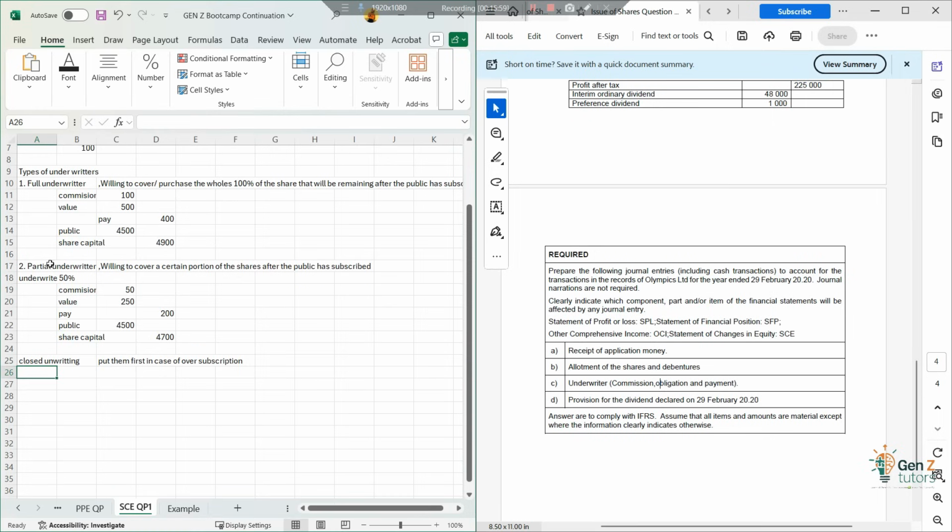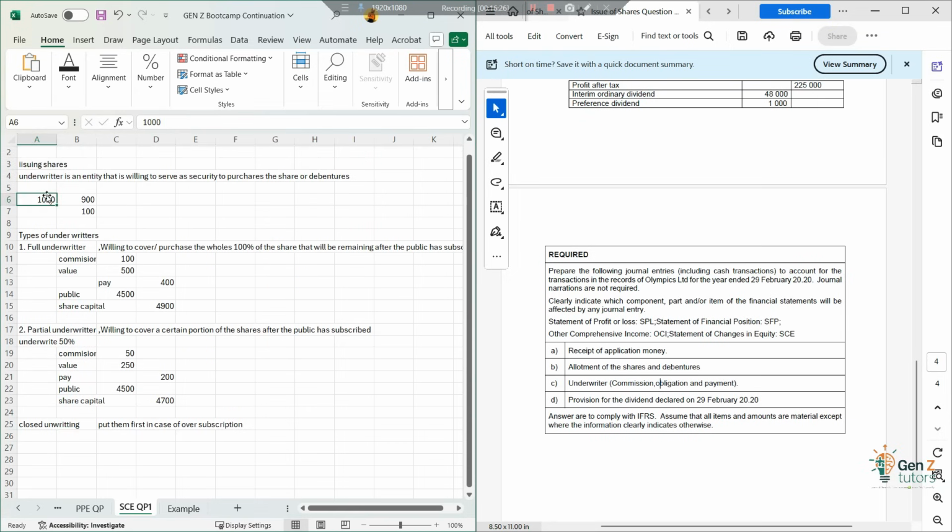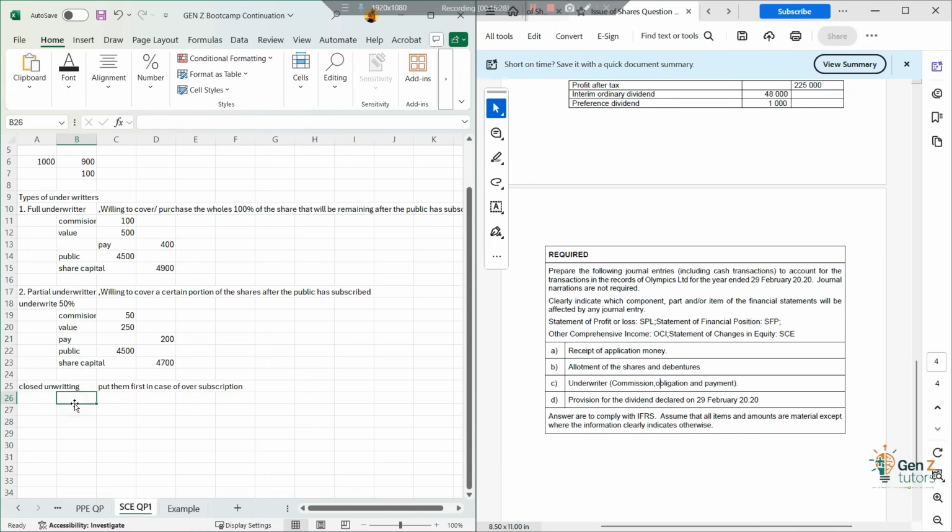So now let's go back to our example again and say they were willing to cover 50% of the shares, right? Since they were willing to cover 50% of the shares from the get-go, it means that we received applications from the public to say they actually want to pay for the shares, and the public actually takes all of the shares, this whole 1,000, right? So if the public takes this whole 1,000 shares, what will the underwriter say?